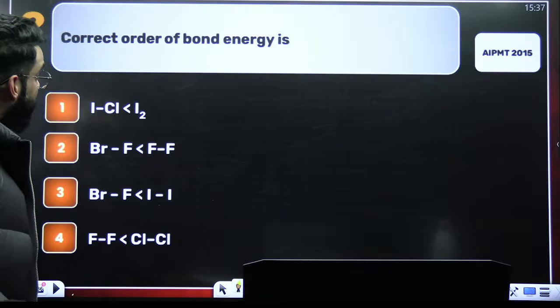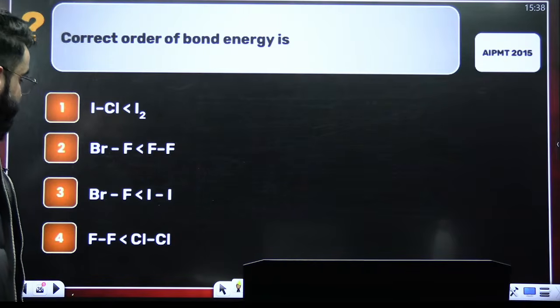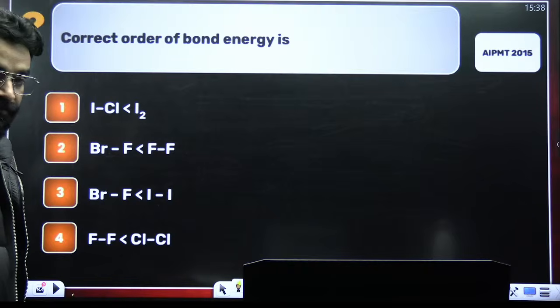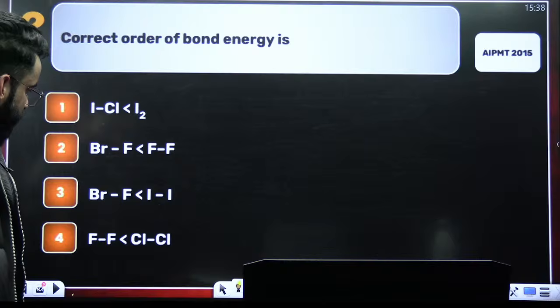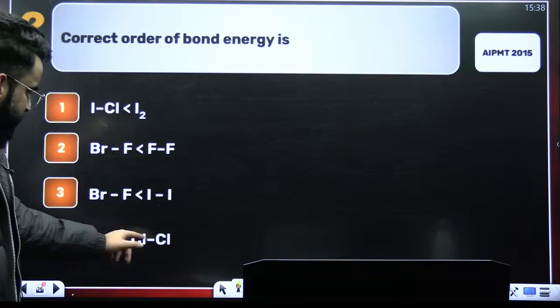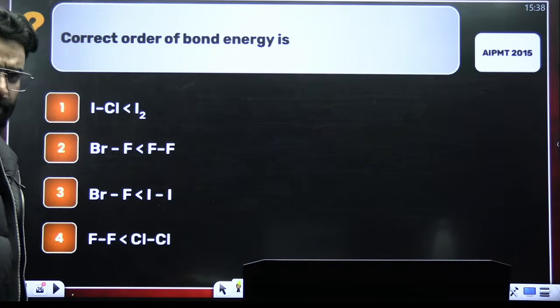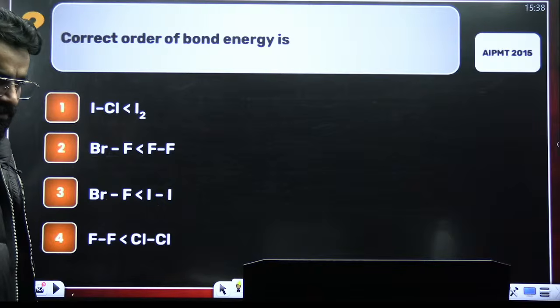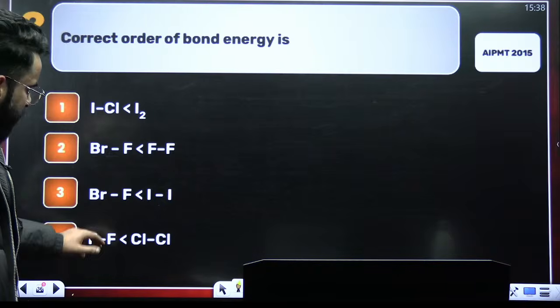Is that correct order of bond energy? Which one requires more bond energy? If I look at the options, I can see one option is directly evident. It is F2 and Cl2. F2 has got lesser bond energy.